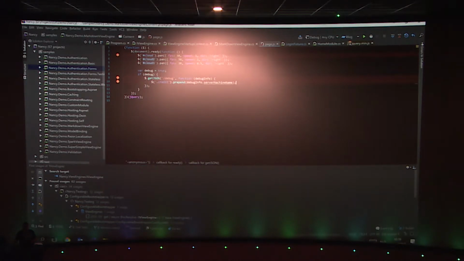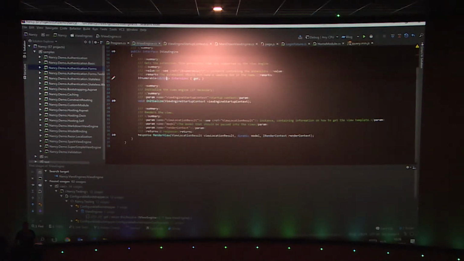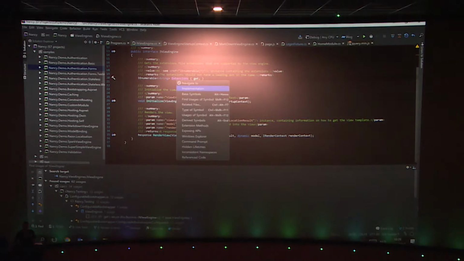Right. There's a lot of additional navigations that are available. So if you do an Alt backtick, you see I can navigate to base symbols. I can find usages of a specific symbol. I can navigate to related files, types of this, to usages of the symbol, derived types, and so on. A nice thing is that I can also navigate to certain utilities. And I really have a microphone problem here.